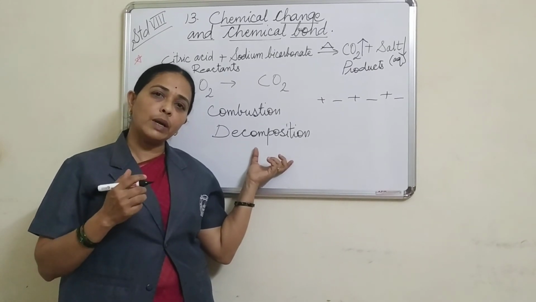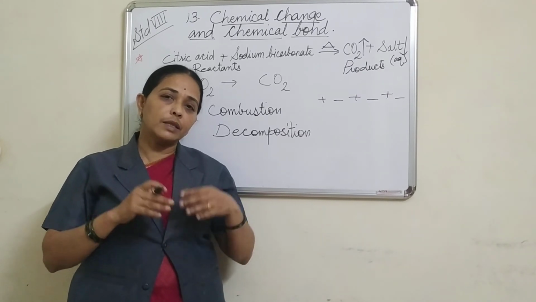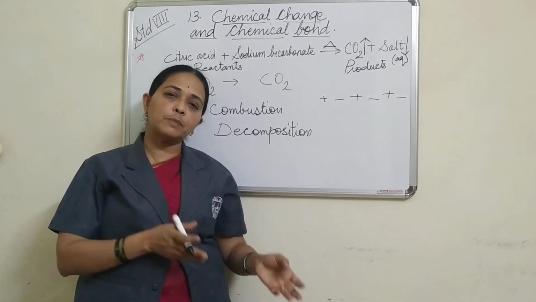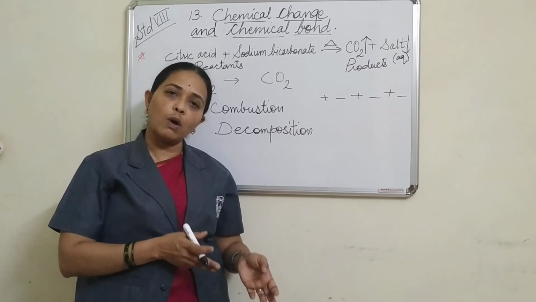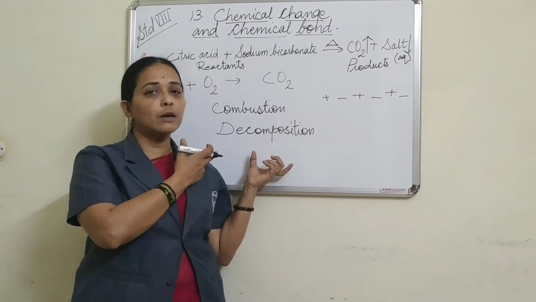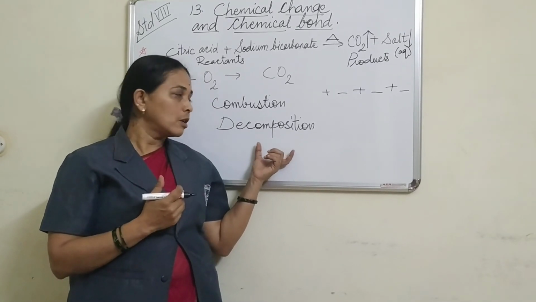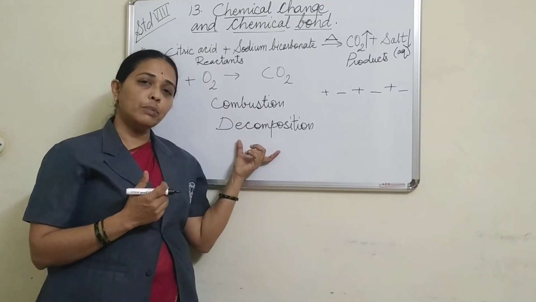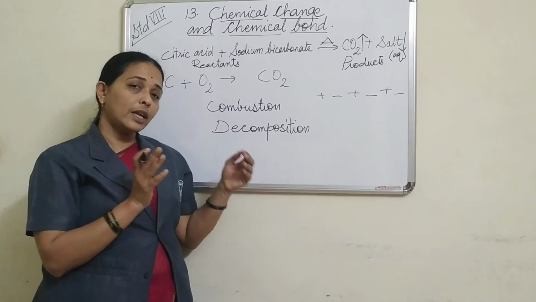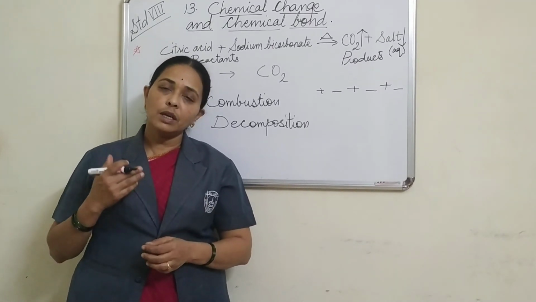So where has it gone? All the substances are separated out from that living body, and if a substance is in gases, it went into the gaseous form, and some of the substance remained and went into the soil to make fertilizers. So plants use this decomposition product as compost or fertilizers. So combustion, decomposition, these are all chemical changes. There are natural chemical changes and also man-made chemical changes, which we will study afterwards.